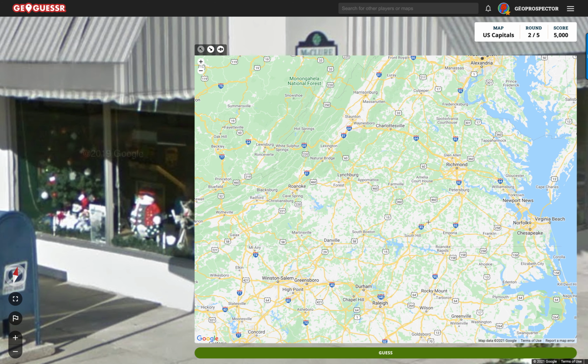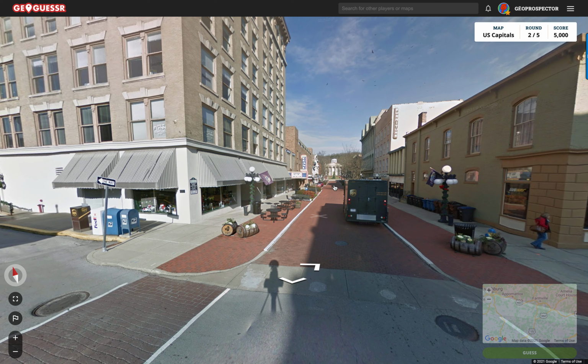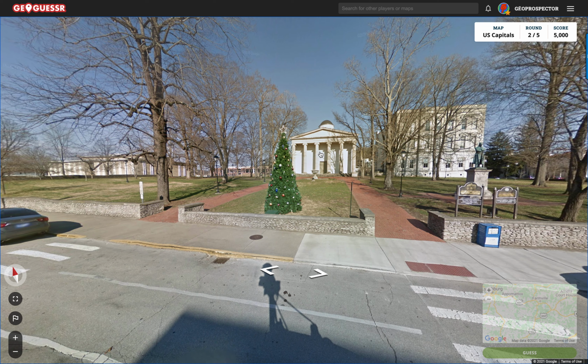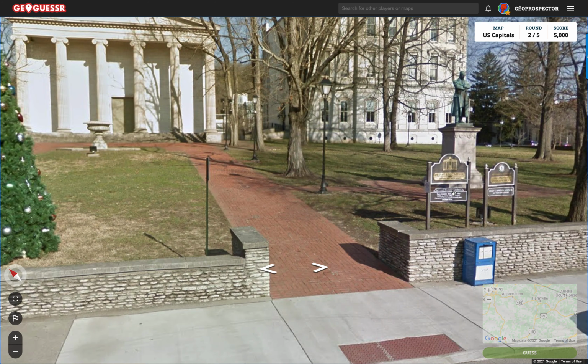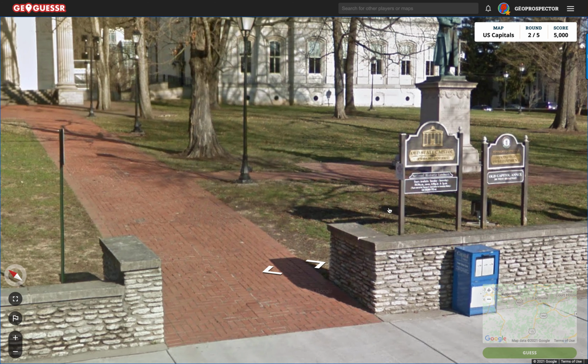Goodness, this is frustrating. I really want to find it as well. I don't want to be beaten by this. Let's go down here if we can. This looks like another sort of national building. Old state capitol. Ah, interesting. The old state capitol.